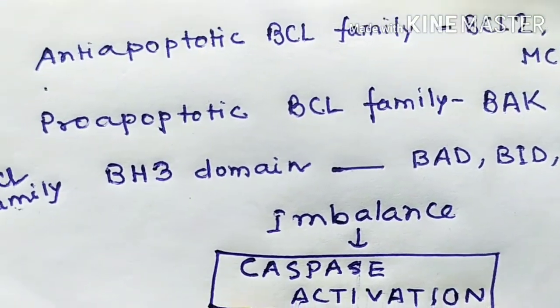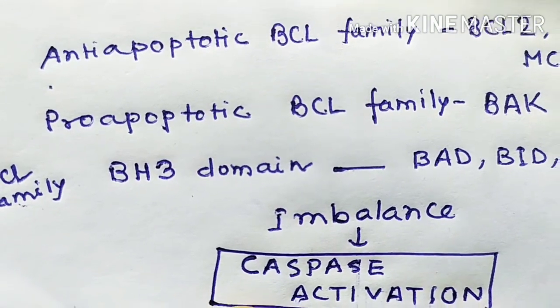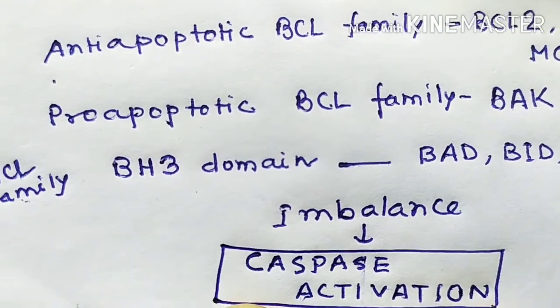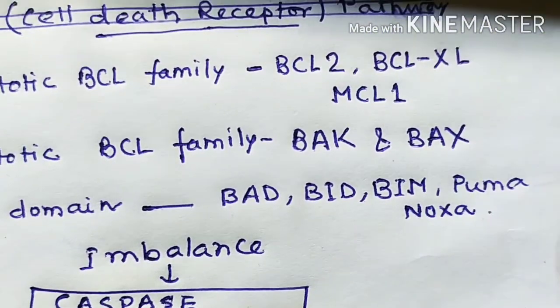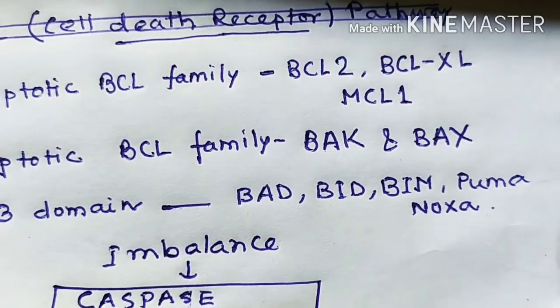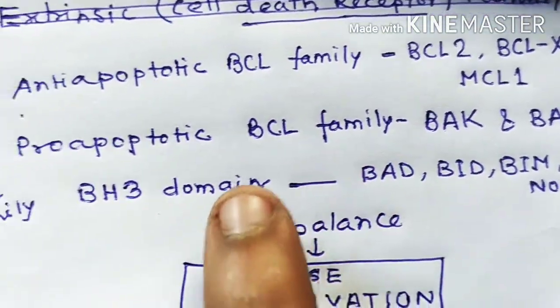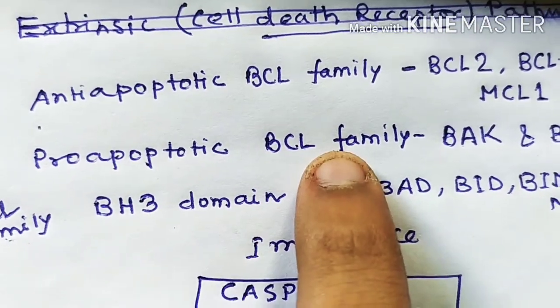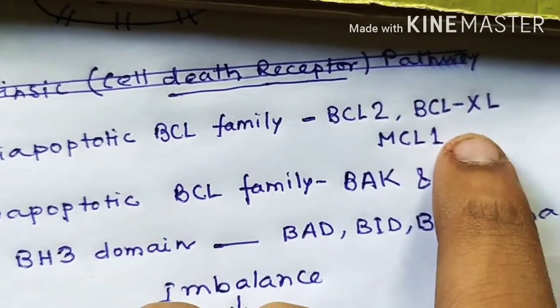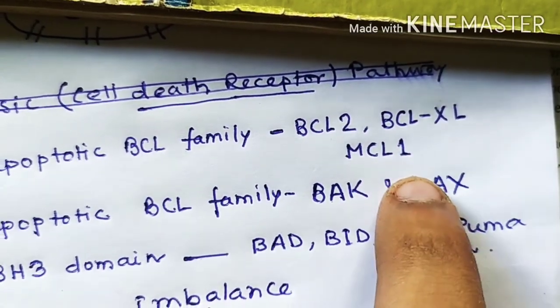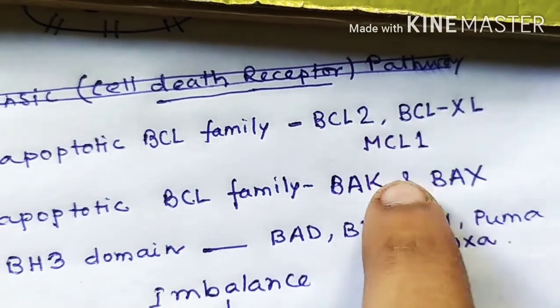Another is pro-apoptotic BCL family. This will help in the apoptosis process. These are BAK and BAX. So BAK and BAX help in the apoptosis, but the BCL2, BCLXL and MCL1 prevent the apoptosis.